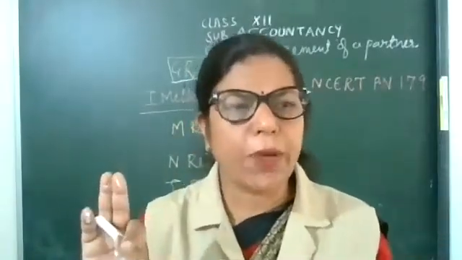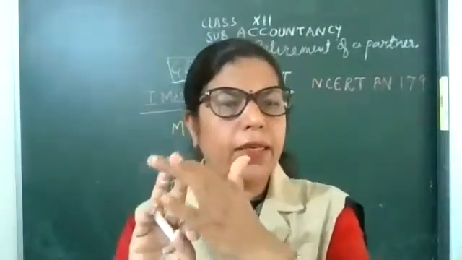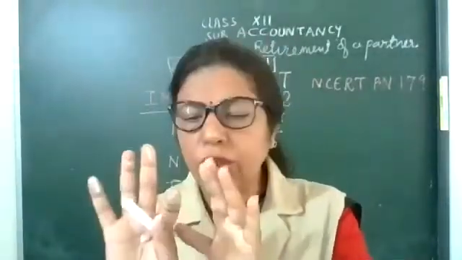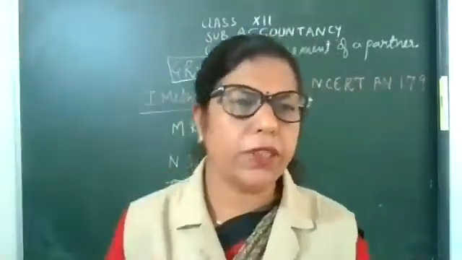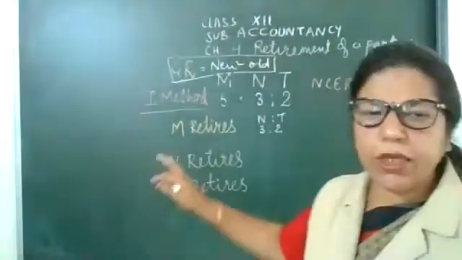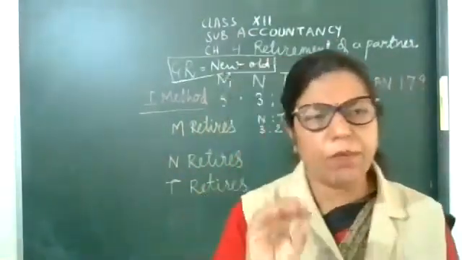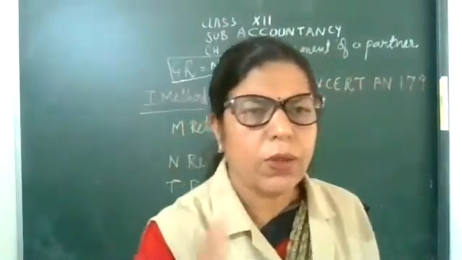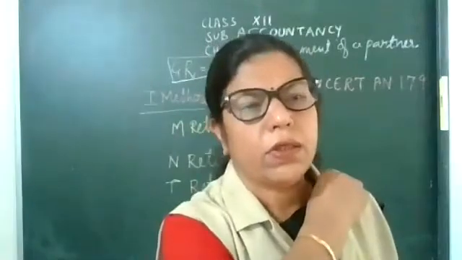Who are the remaining partners? The other two, N and T. So his share will not be there in the future profit sharing ratio. Only the remaining two will be there. It is very easy. I am giving you one clue: the partner who is retiring, remove him.